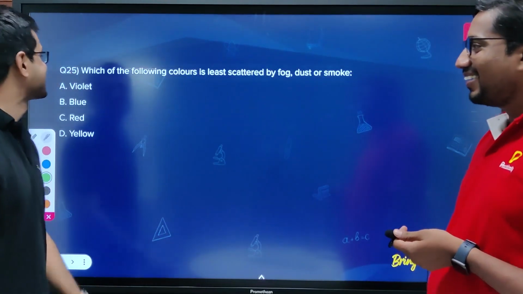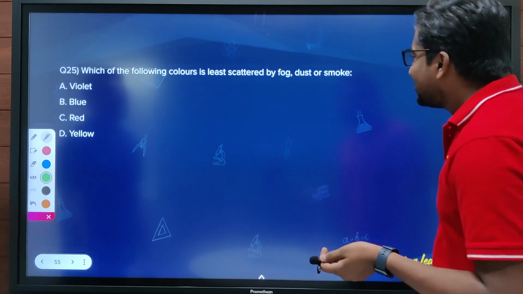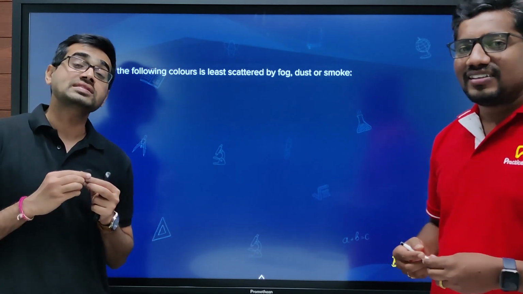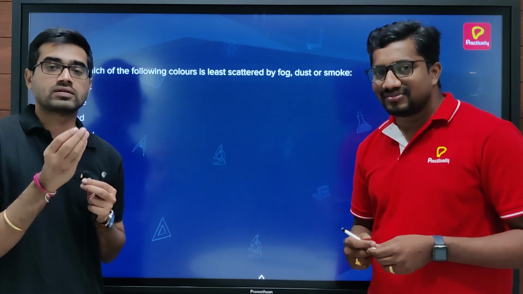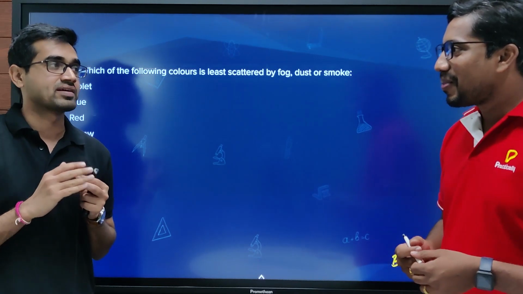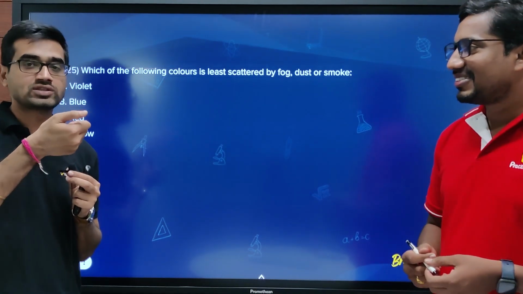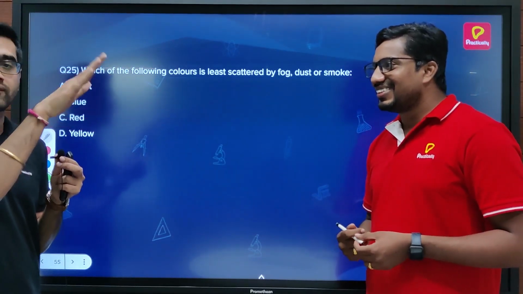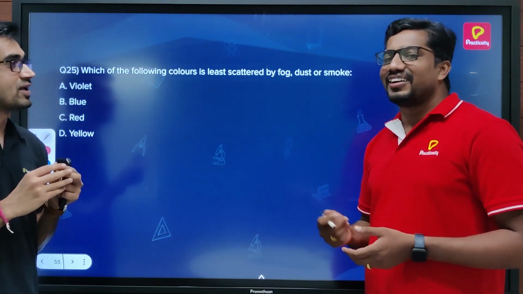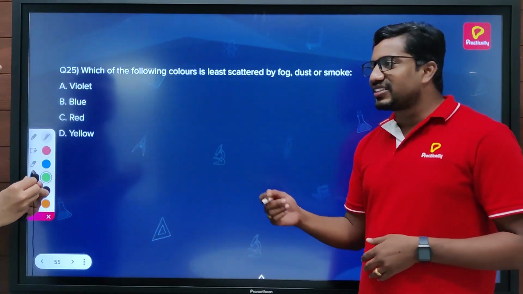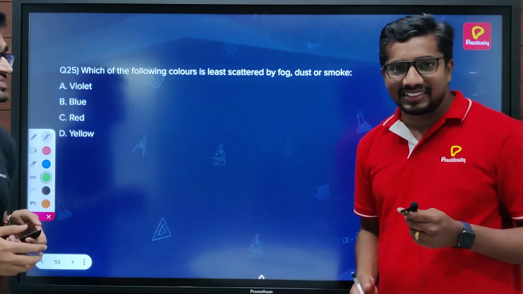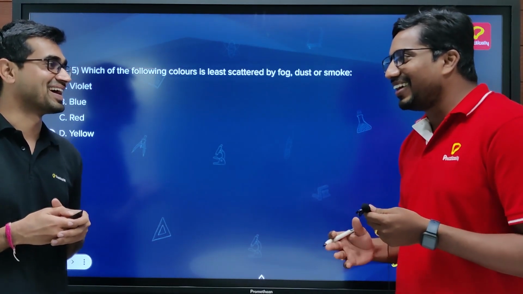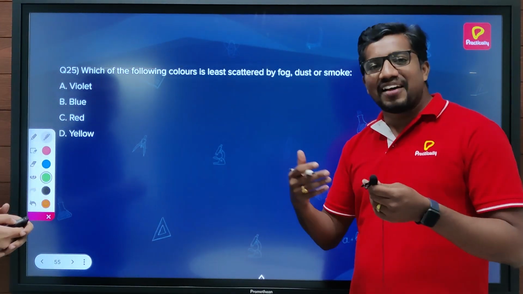Very easy question. Which of the following colors is least scattered? If you just remember one thing, you always see red light for the stopping of traffic. Even in train places, they always use the red light for the train to stop. Why do they use it? For the simple reason that it will not deflect from its path or scatter. Scattering, correct. That's the correct one. Interesting answer he gave. And when it comes to the general concept also, we have the Rayleigh scattering phenomenon.